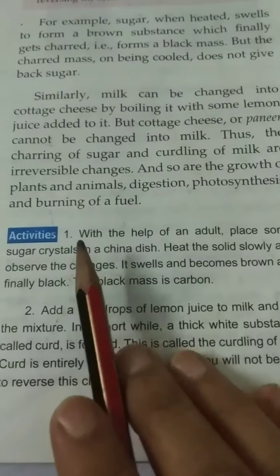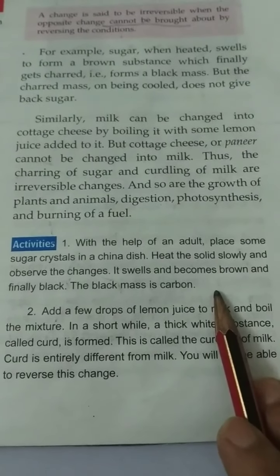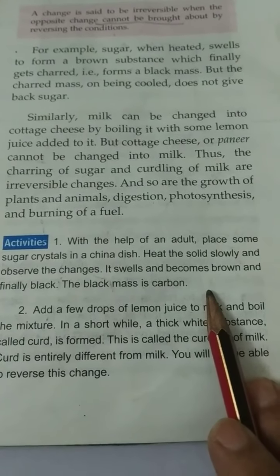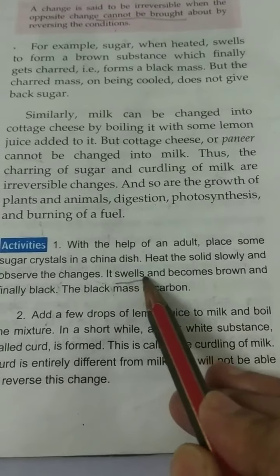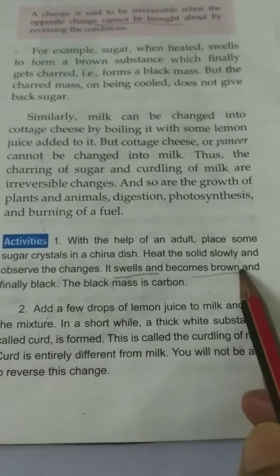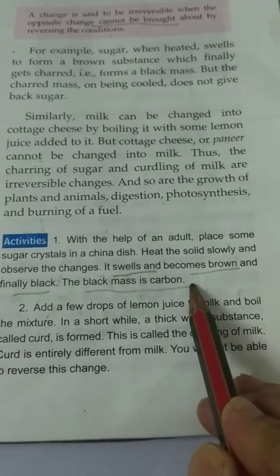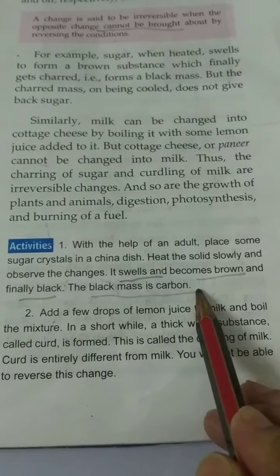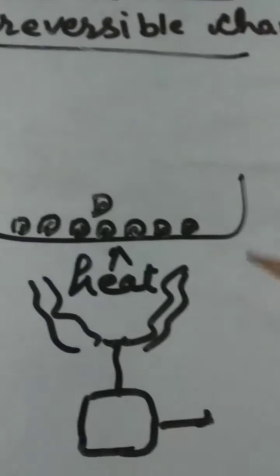Activity, the first one, the same they have given. If we take sugar crystals in a china dish and heat the solid slowly, what will we observe? It swells and becomes brown and finally black. The black mass is carbon and we can't change it into the form of sugar once again, as in this diagram.